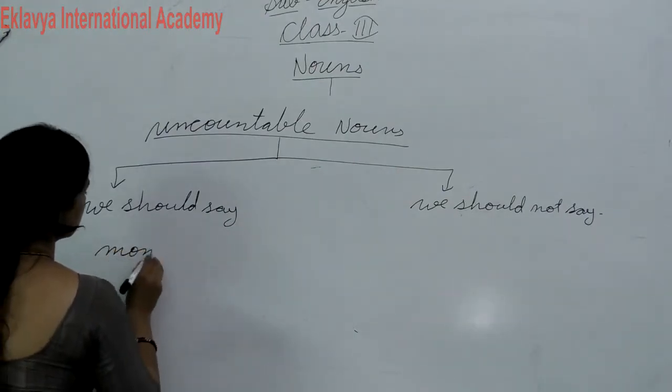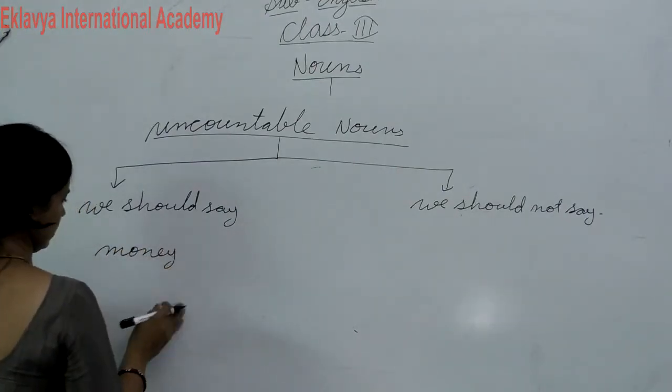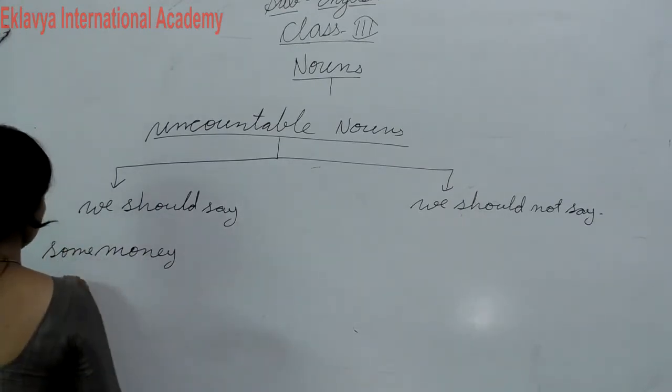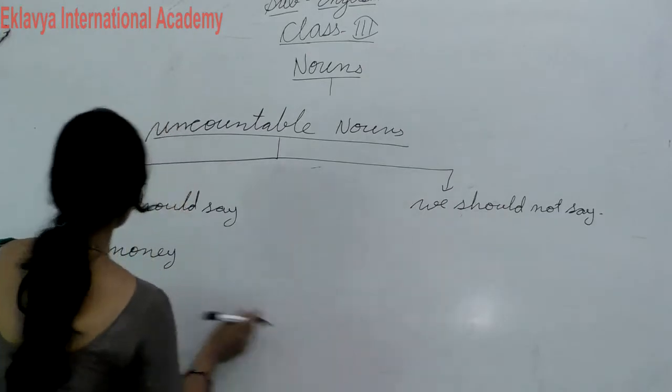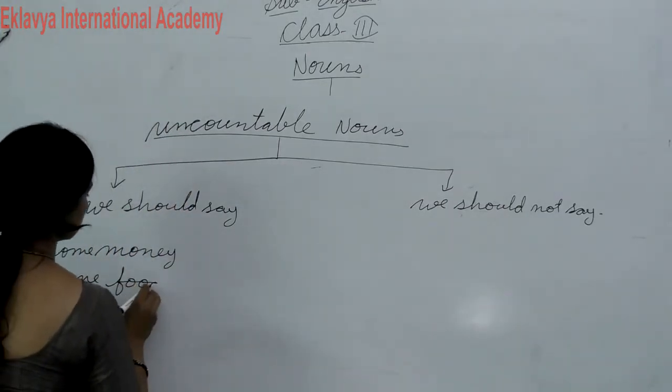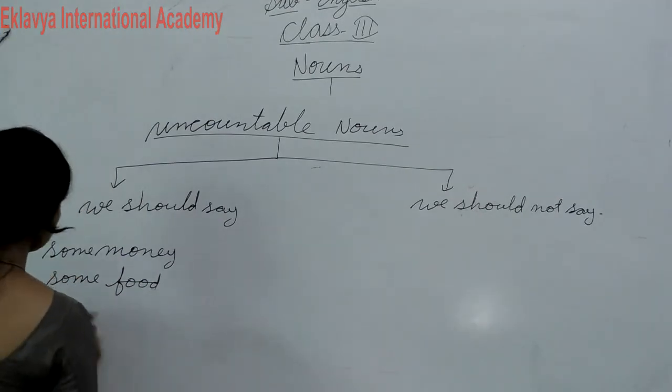We can say some money, some food, some furniture.